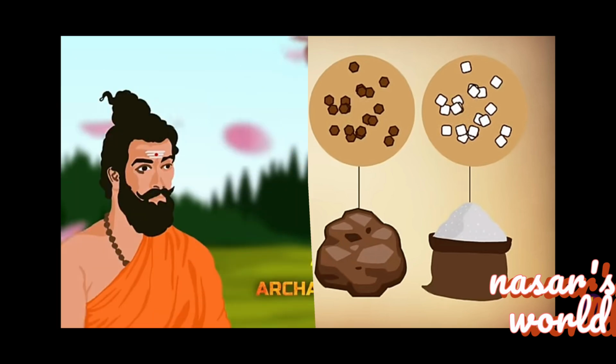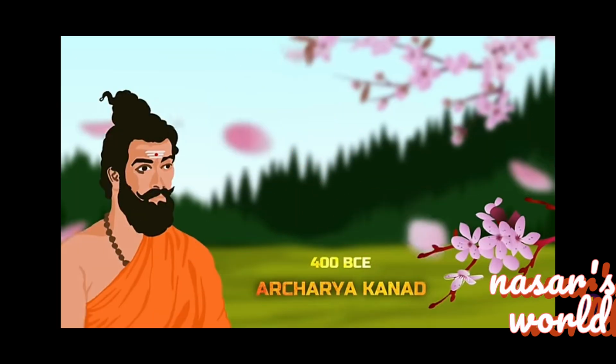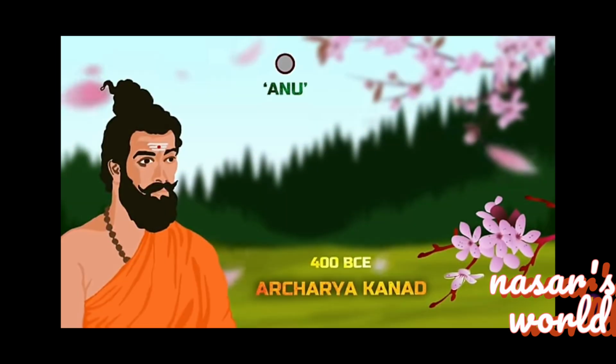During the period of Democritus, an Indian philosopher, Acharya Kanad, proposed the same concept, that an object cannot be divided into smaller parts after a certain level, and that the indivisible tiny matter comes in different varieties. He named that tiny smallest matter Anu.